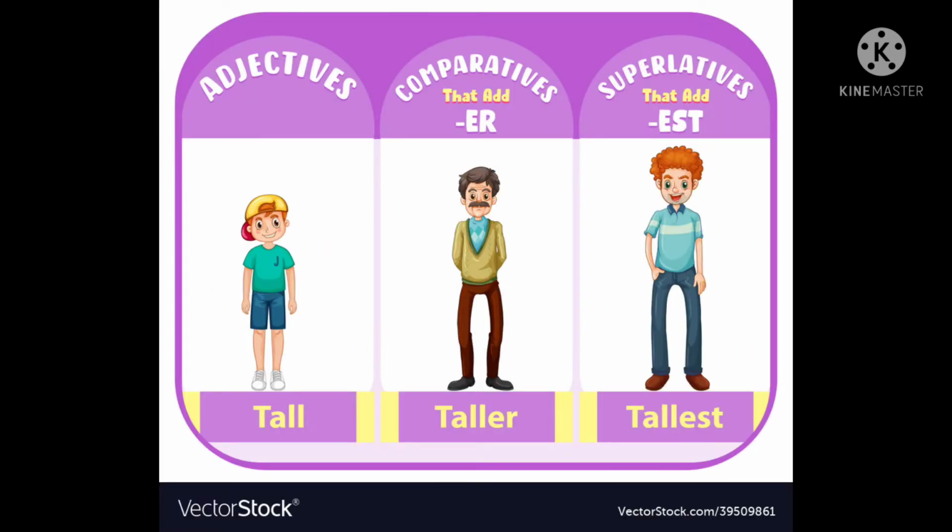Comparative and superlative. We use comparatives and superlatives to say how people or things are different. We use a comparative adjective to express how two people or things are different, and we use a superlative adjective to show how one person or thing is different from all of the others of its kind. For example, Mike is taller than Jack.